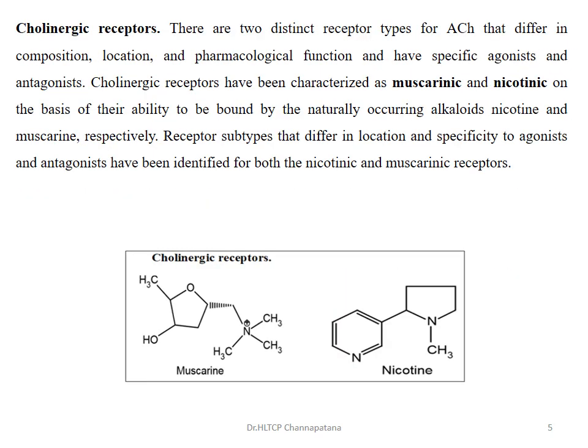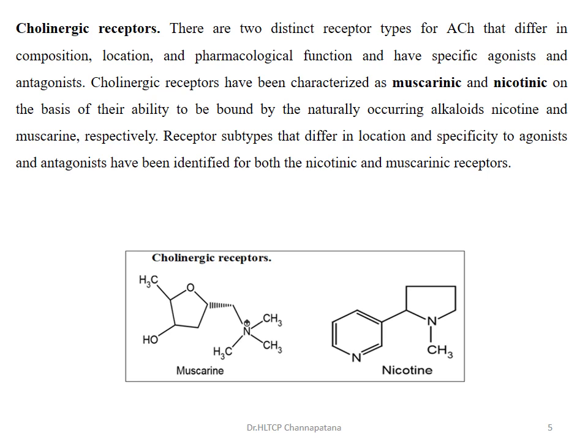Now the acetylcholine, if it is released from the storage vesicles, immediately binds to the receptors, which are called acetylcholine receptors, that is ACh receptors. These ACh receptors are different in composition, location and pharmacological action. It means there are different cholinergic receptors, and their locations and their actions are different.